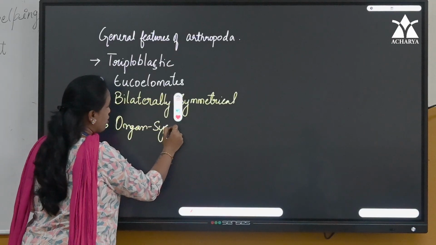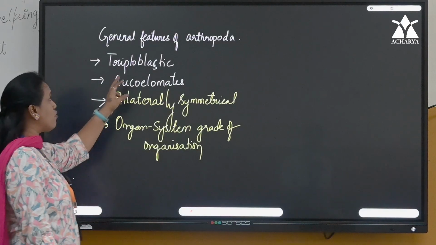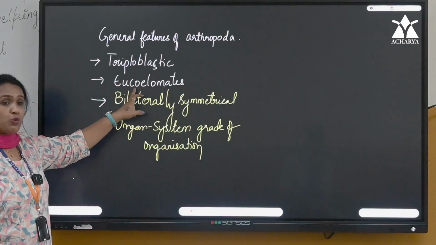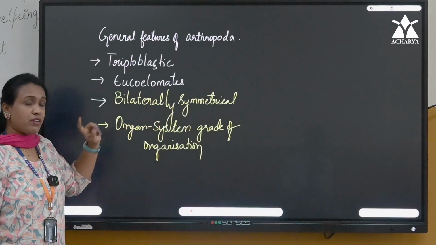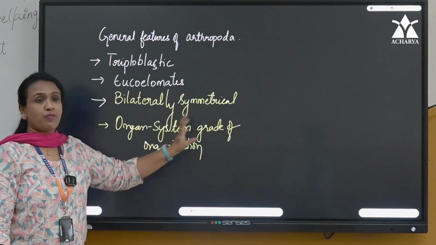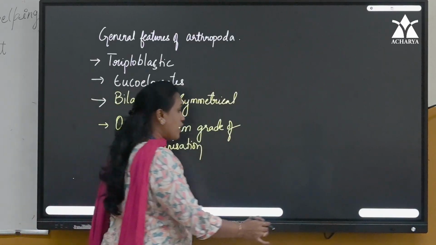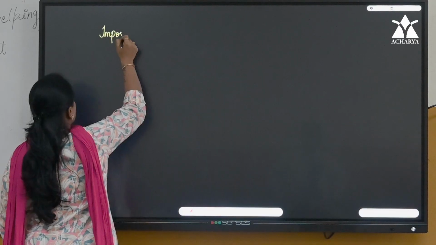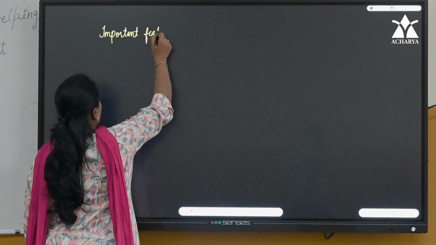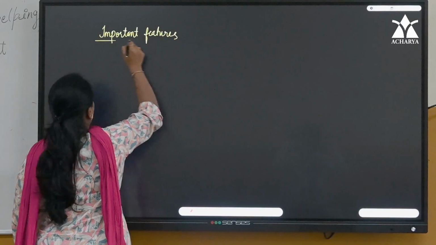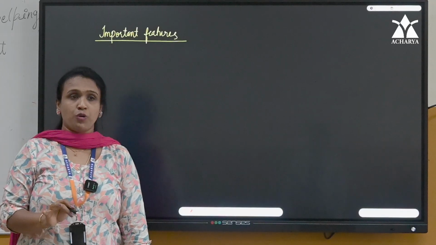So these are the general features of Arthropoda: triploblastic, true coelomates, that means they possess a true body cavity, bilaterally symmetrical, organ system grade of organization. Is that clear? Fine.